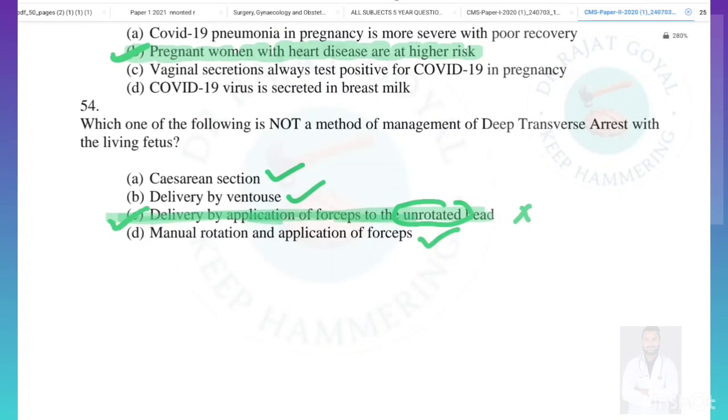Which of the following is not a method of management of the deep transverse arrest with the living fetus? So if we are talking about the deep transverse arrest, then the cesarean section can be done, this is true. Delivery by ventouse can be done, this is also true. Delivery by application of the forceps to the unrotated head, this is not true. Forceps should be applied only when the head is already rotated, so it is a false statement. It should not be applied when the head is unrotated.